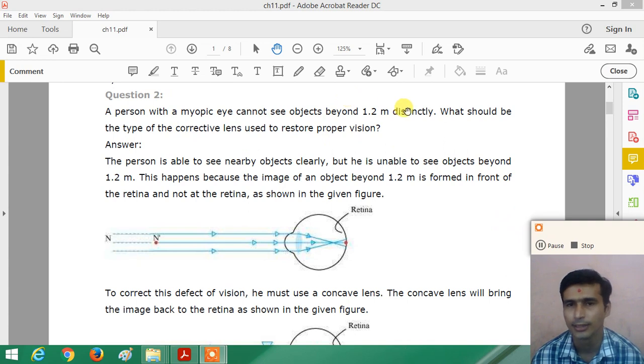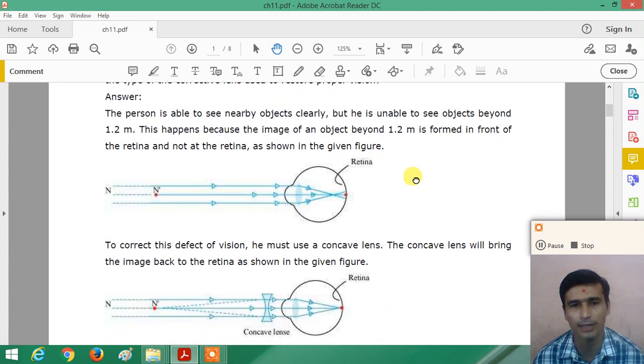In myopia, a person is able to see nearby objects clearly, but cannot see far objects clearly and comfortably. So here the person is unable to see objects beyond 1.2 meter.